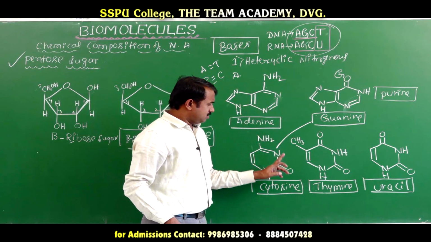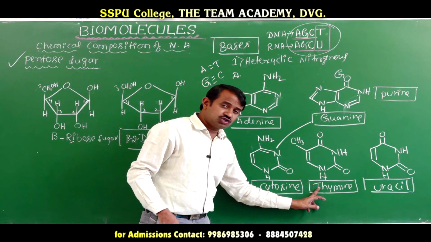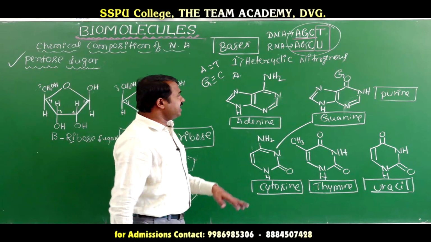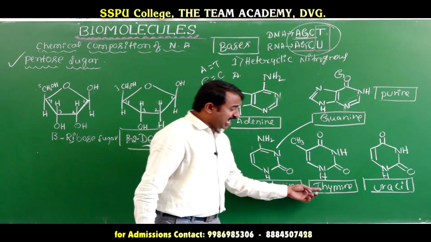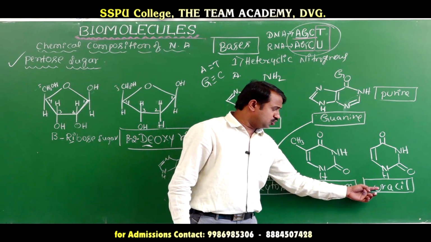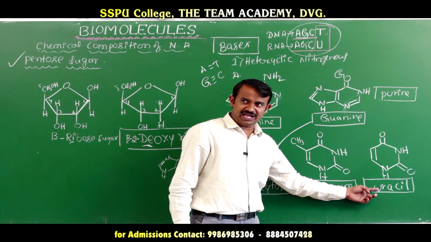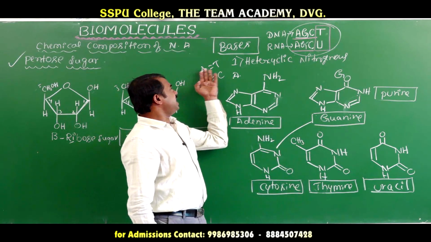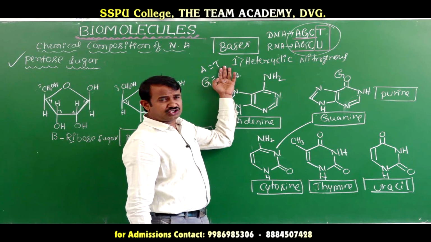Adenine binds with thymine with two hydrogen bonds in DNA. In RNA, instead of thymine you have to use uracil. Okay? Listen here, adenine and thymine have two intermolecular hydrogen bonds.